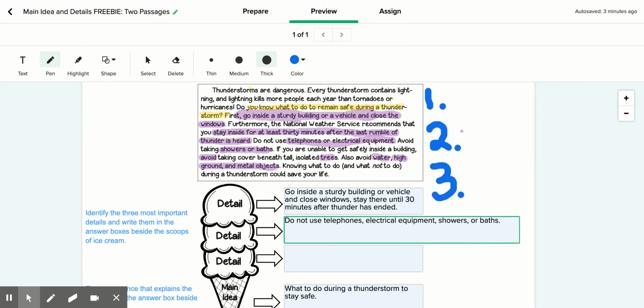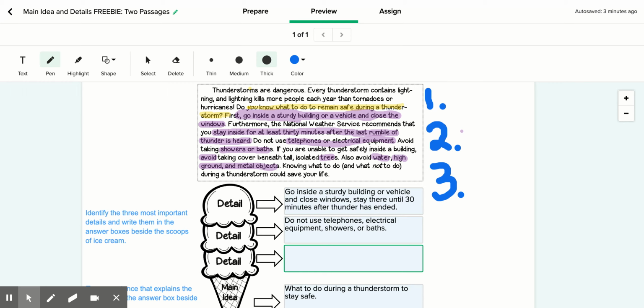So we do not use telephones, electrical equipment, showers, or baths during a thunderstorm. That's what this passage is telling us. And third, it's telling us what to avoid. So it says avoid trees, water, high ground, and metal objects. Those are the things that we should avoid during a thunderstorm.